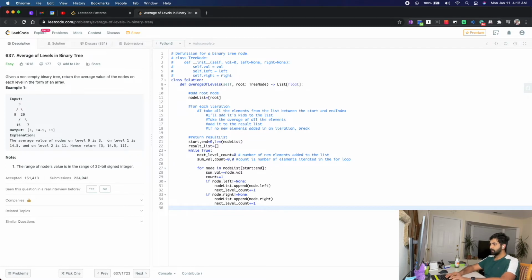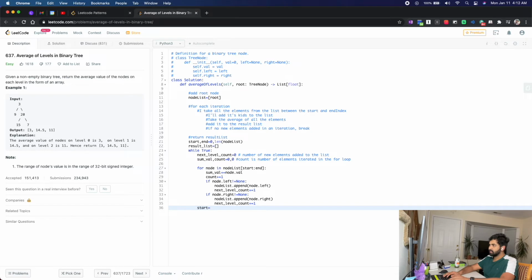And so what do I do after the for loop? Once I've iterated through all the elements, I'll have to update the start and end index. Start and end must be updated. What will be my new start? I'll just update the start for now.